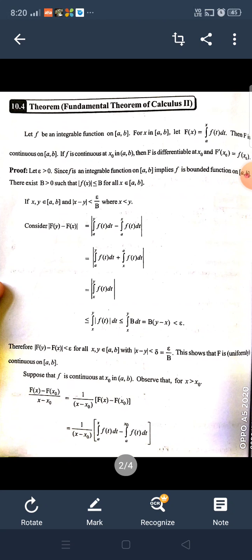Statement: Let f be an integrable function on the closed interval [a, b]. For x in [a, b], let F(x) = integral from a to x of f(t) dt. Then F is continuous on [a, b]. If f is continuous at x₀ in the open interval (a, b), then F is differentiable at x₀ and F'(x₀) = f(x₀). Proof: